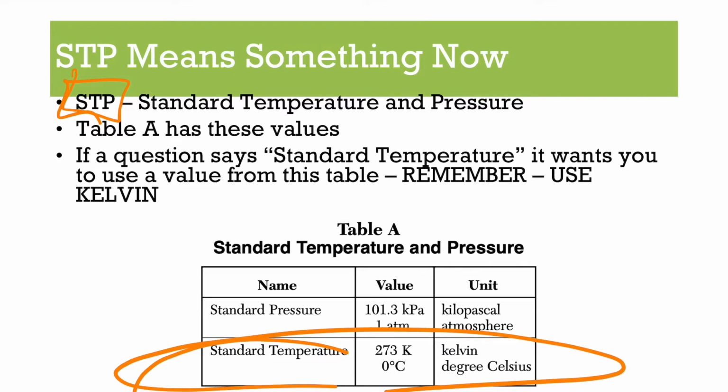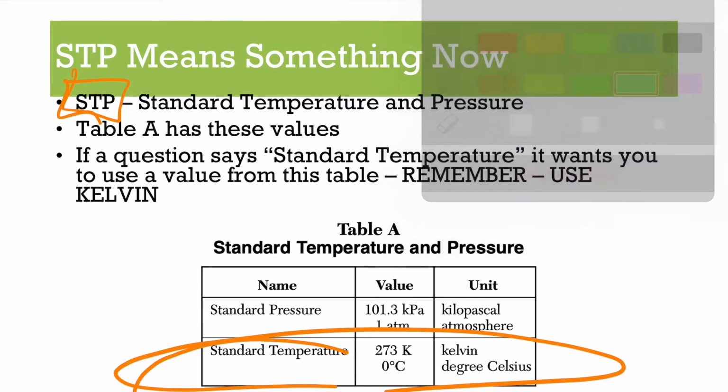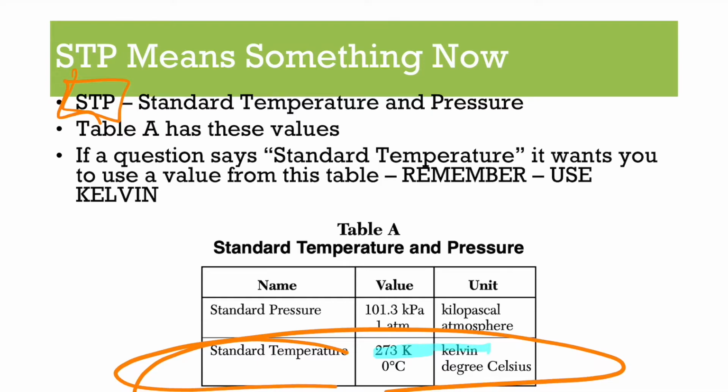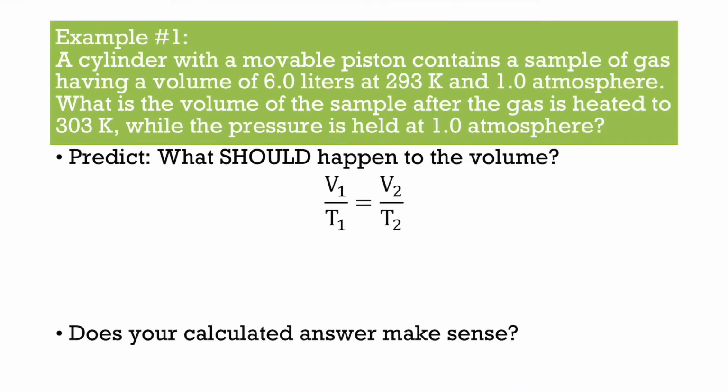Now again, if we're talking about gases, you need to use Kelvin. So we are looking at 273K. So that is your standard temperature. So with that all being said, let's jump into this. Just like last time, we'll go through 3 questions. We'll make some predictions, we'll calculate it, and then we'll check ourselves.